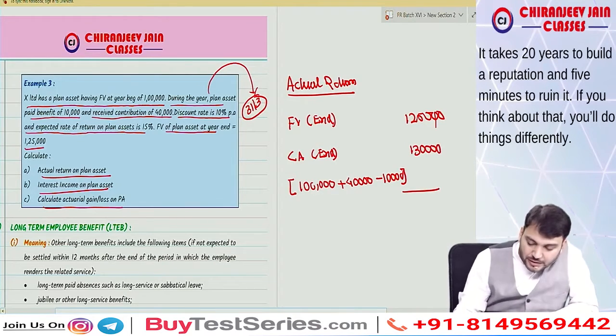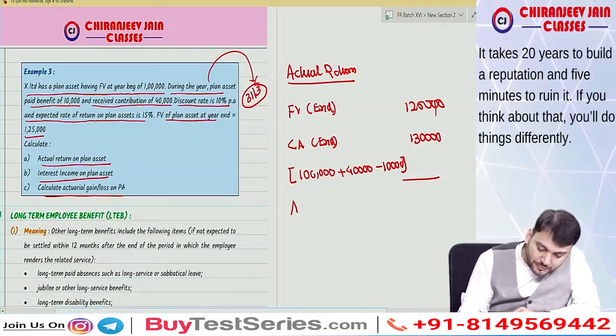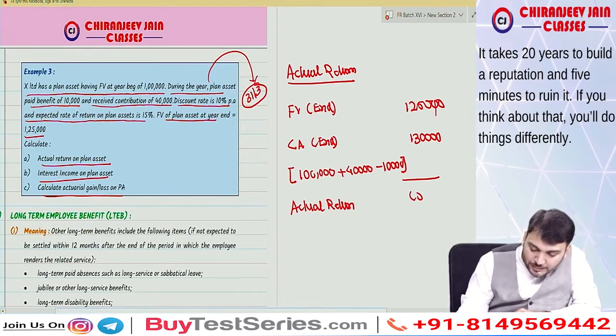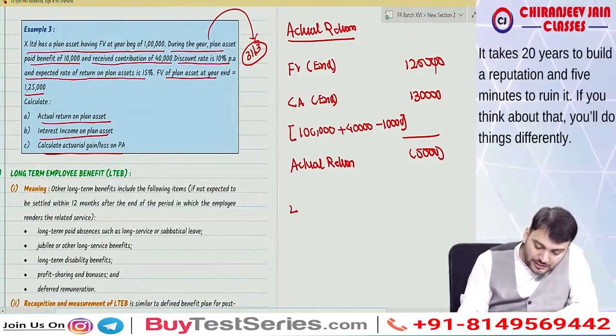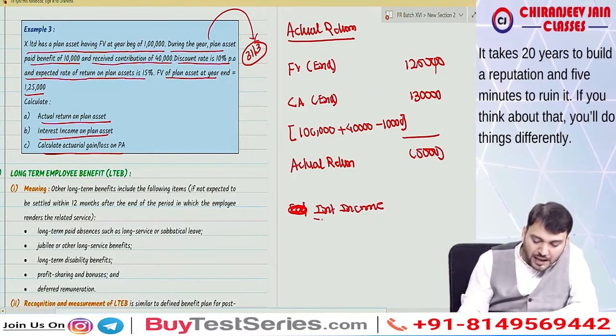So you can see there is an actual return which is negative. Negative is what? 5,000. Yes, sir. Correct. Now, what is the expected? Means interest income. What is the interest income on plan asset?